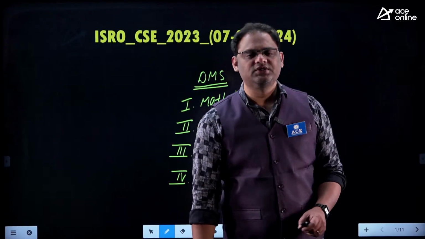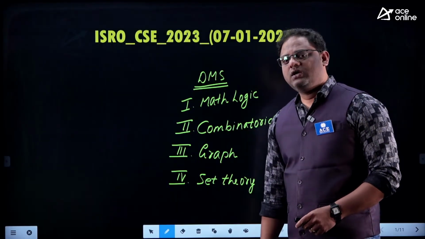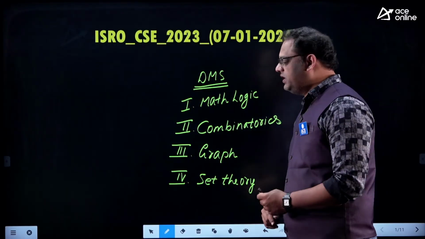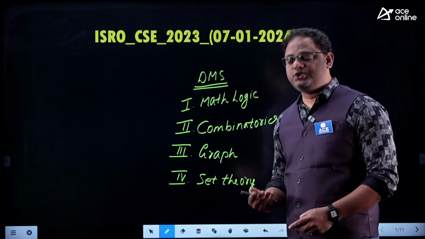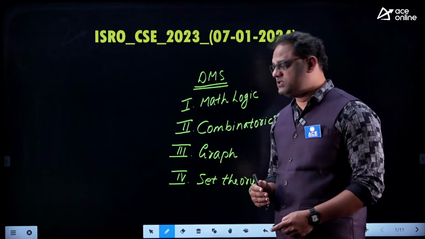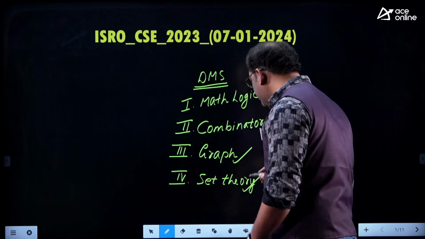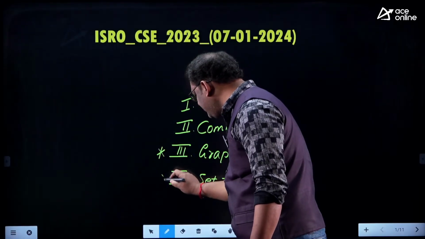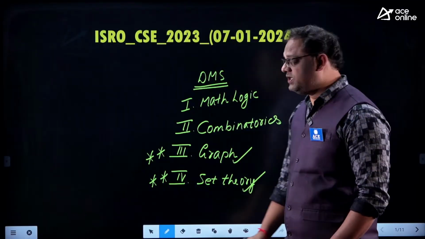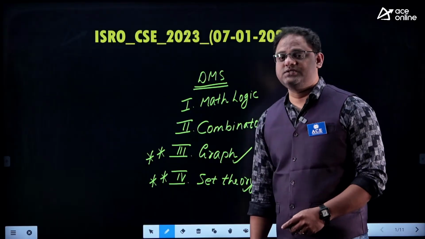Coming to the latest examination in 2023 GATE, in the 2023 ISRO examination, my dear, the pattern is somewhat different, they asked the questions in a somewhat different way. But if you see all the previous year questions, the 2017 paper and all previous ISRO papers, what I analyzed is, if you focus on concepts like graph and set theory, they are the most frequent topics. Let me mention one more time, the 23 paper scenario is different, but if you analyze all previous papers, those are the frequent ones.